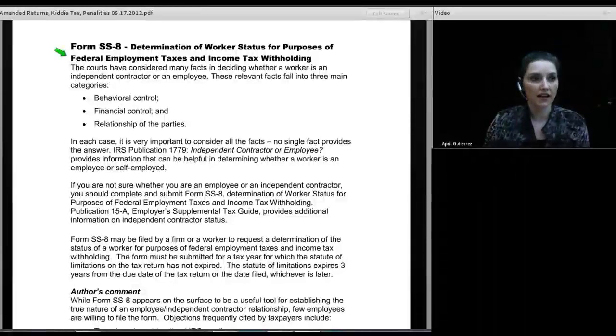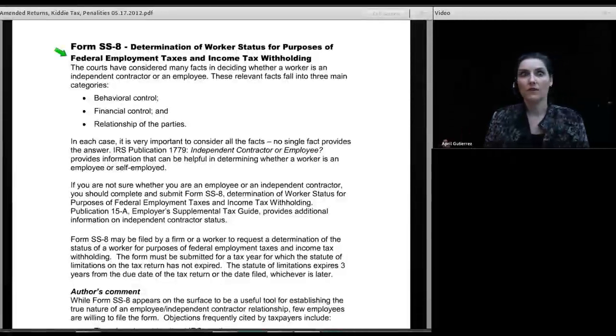And you send it to the IRS, and the IRS reads it, and guess what then happens? They go out and visit the employer and determine whether or not you are in fact an employee. Well, most workers do not want to go anywhere near having the IRS probe into their personal business. Also, they might be afraid that they're going to lose their job.